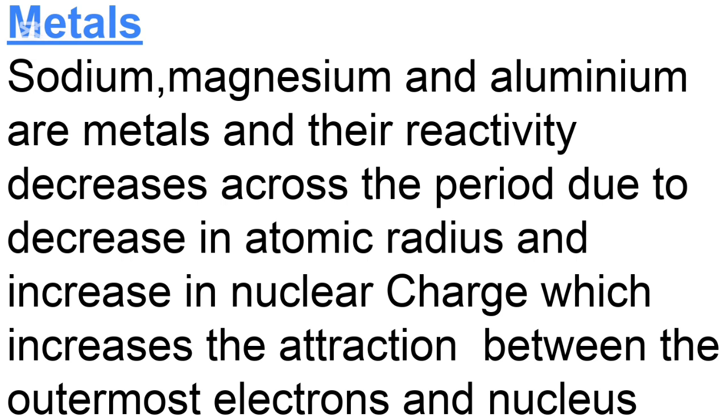are sodium, magnesium, and aluminium, and their reactivity decreases across the period. As we move across the period, there is an increase in the number of electrons to be lost, and also the atom becomes smaller as we move across the period. Therefore, the attraction between the nucleus and the outermost electrons is stronger in aluminium than in sodium. Therefore, sodium loses its outermost electron easily or requires less energy to lose its outermost electron.